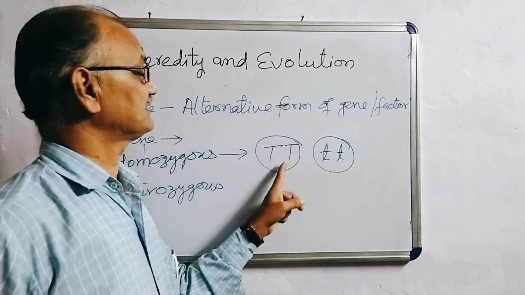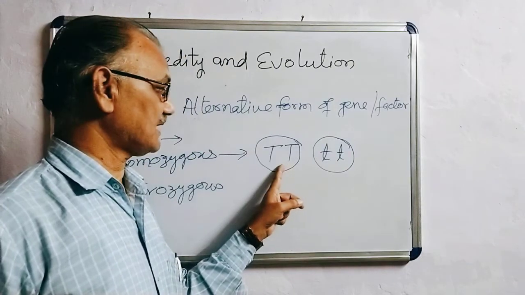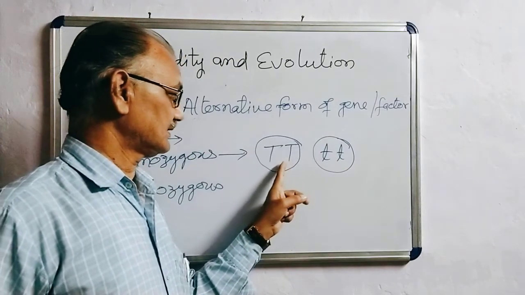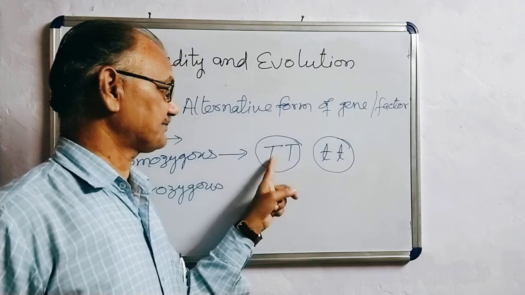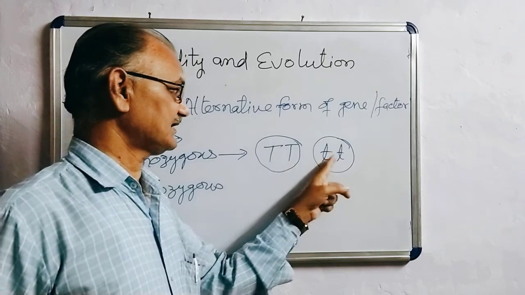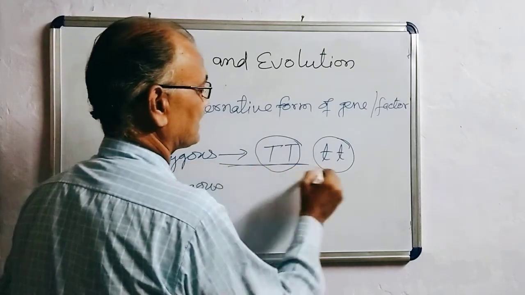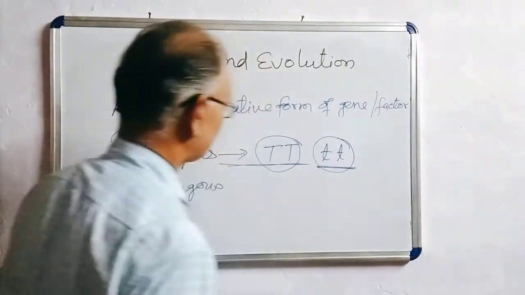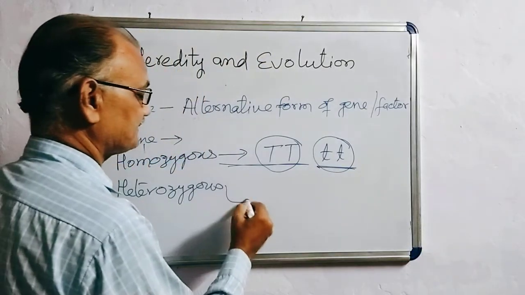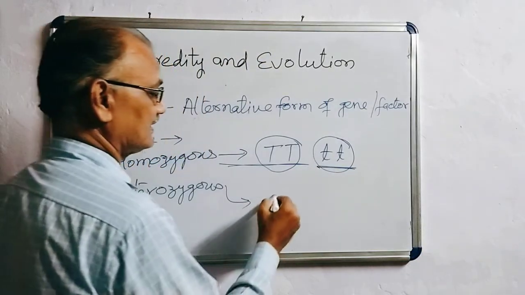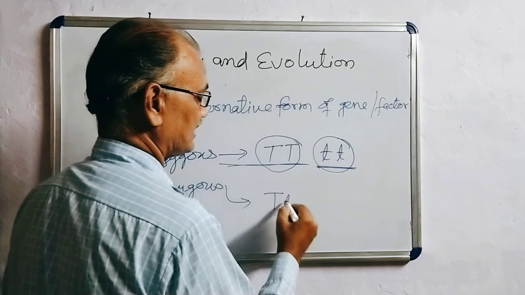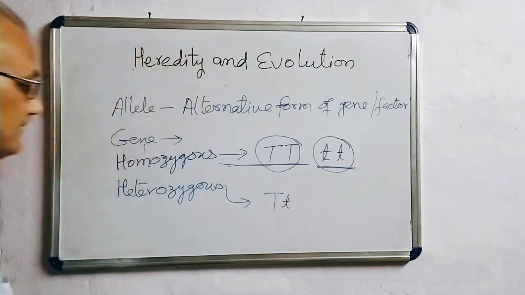Chromosomes are present in pair form, so alleles are taken in paired form. So capital T, small t, they are homozygous, similar type of allele present. And when different types of alleles are present, like capital T, small t, then it is called heterozygous.